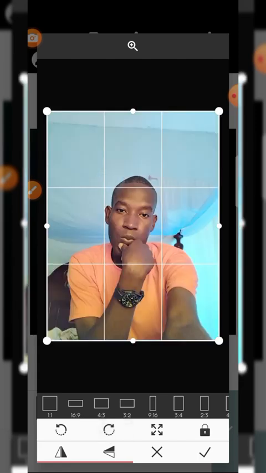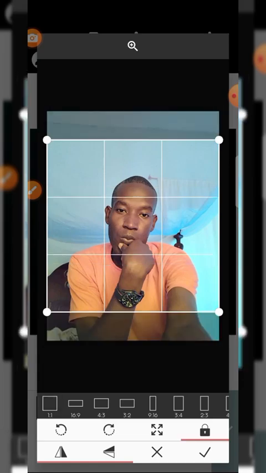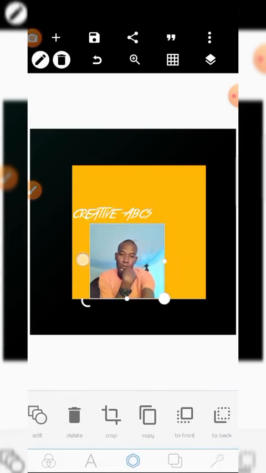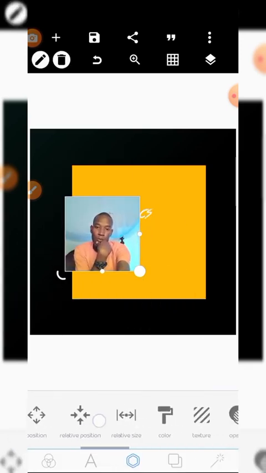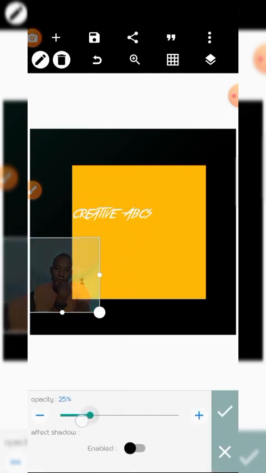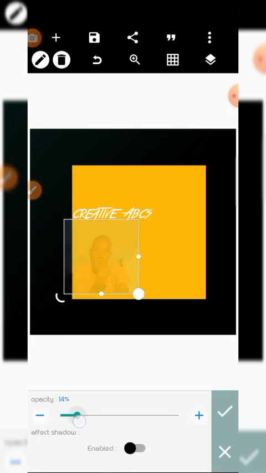Yeah, and that's enough. Then I will crop him. To mask an image, we use texture, opacity. Reducing the opacity, down, up, reduce to 0, disappears.